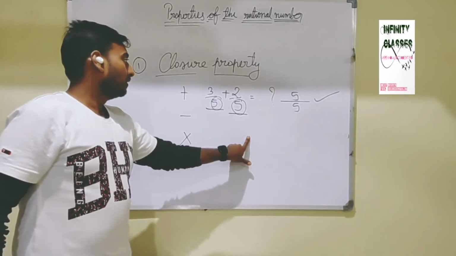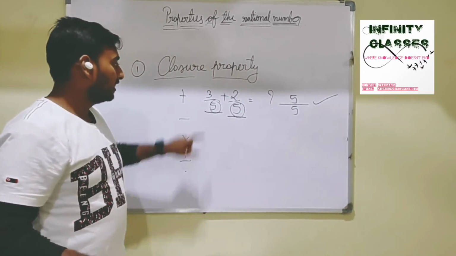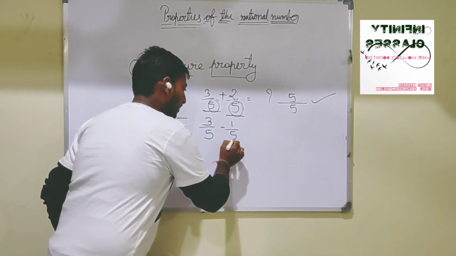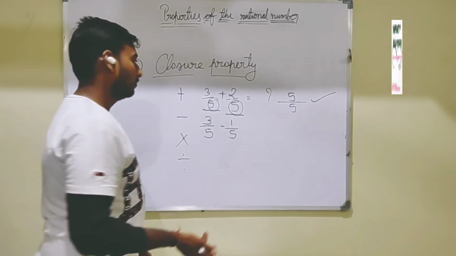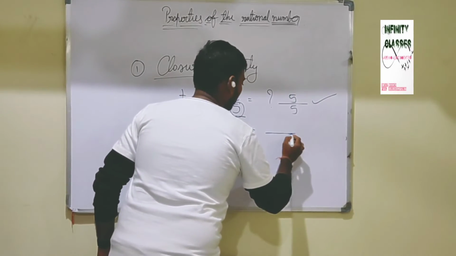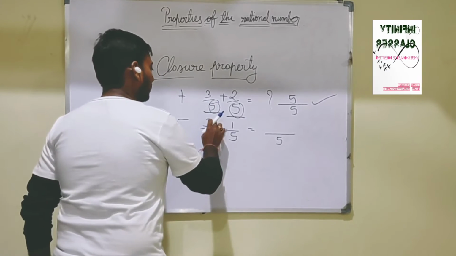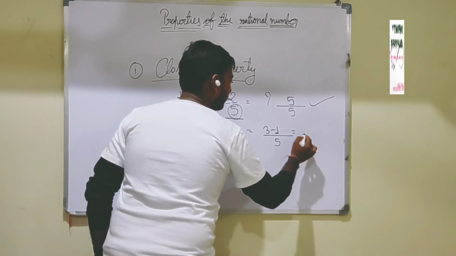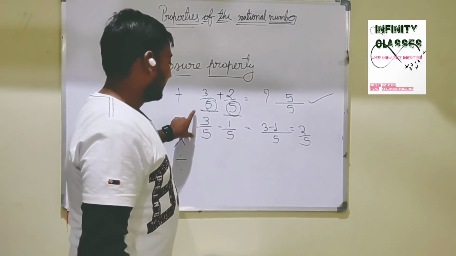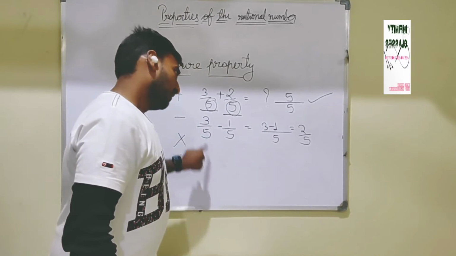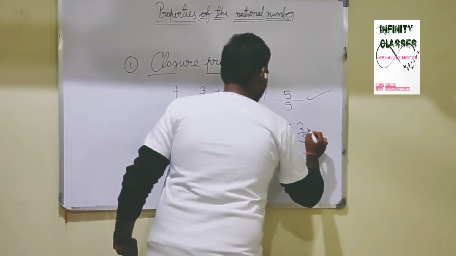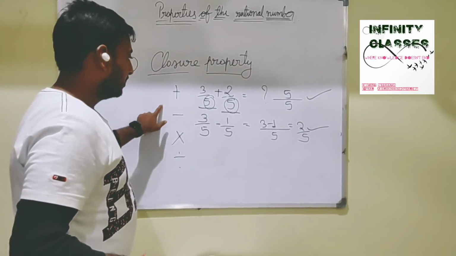So if we add a rational number with a rational number, a rational number will come. The second thing that we have to check is whether by subtracting a rational number from a rational number, a rational number comes or not. If we subtract 1 upon 5 from 3 upon 5, 5 is common. Now 3 minus 1 equals 2 upon 5. So it is also good. If we subtract a rational number from a rational number, a rational number will come. So closure property also applies on addition and subtraction.